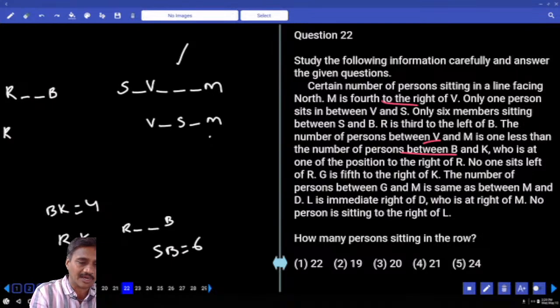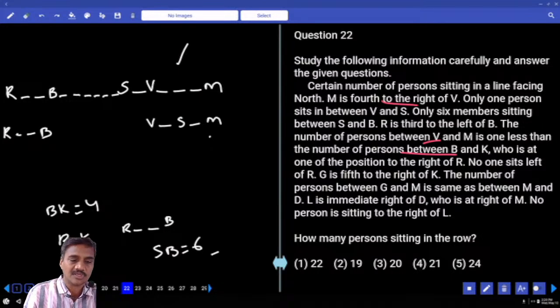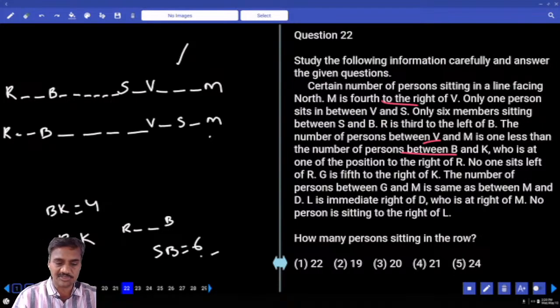R and B have 2 people between them. And between S and B, how many people? 6 people: 1, 2, 3, 4, 5, 6. Between S and B there must be exactly 6.